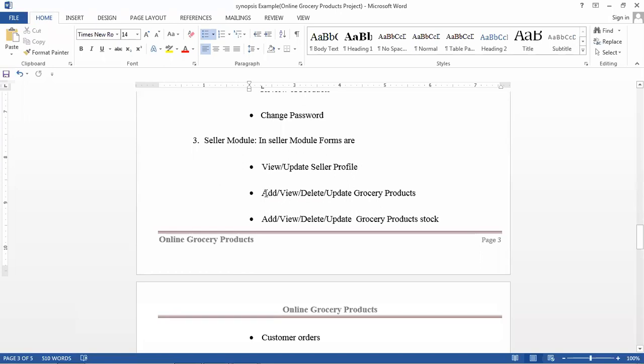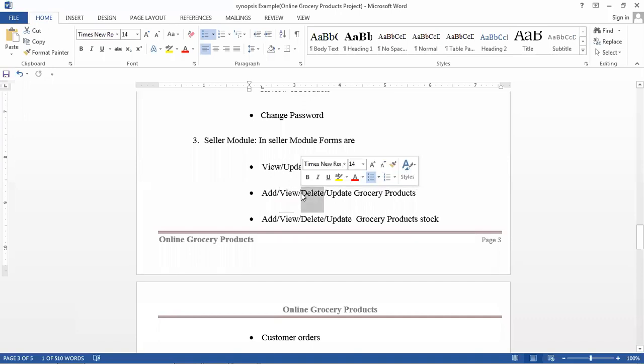So that is possible. Okay, and next is whatever grocery products he added, you have to upload. When the seller uploads the products, only then will that product be seen on the website and purchased by customers. So the first option is you have to add the grocery products, and he can view the products, and he can delete the products sometimes.